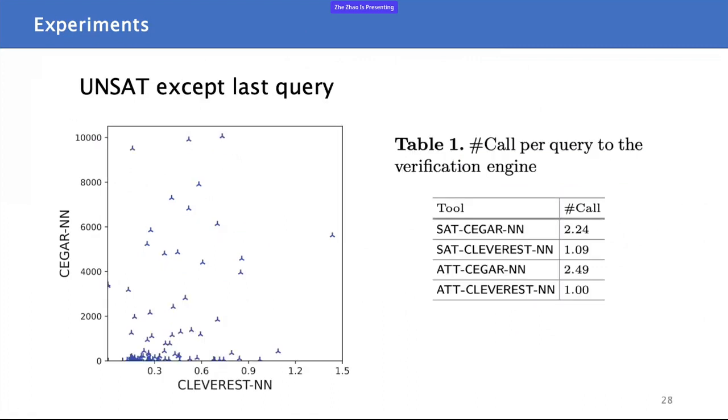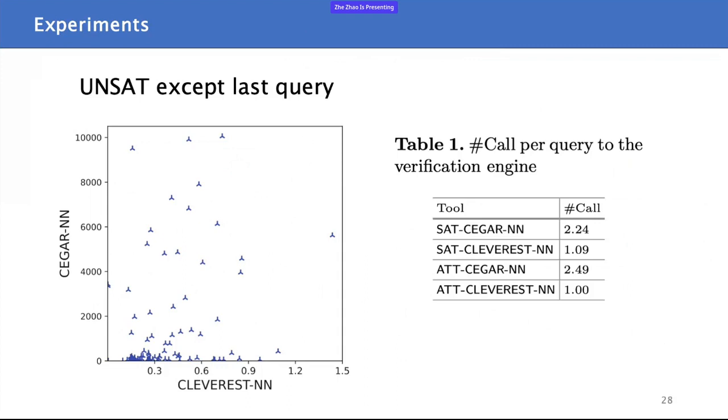Here are some more specific results. To check clearly the contribution of our method on the unset case, the figure on the left shows the solving time excluding the last SMT solver query. It shows that attack has a huge time advantage over the SMT solver when solving the abstracted models. This figure shows that our test, check, and refinement process has a big advantage.